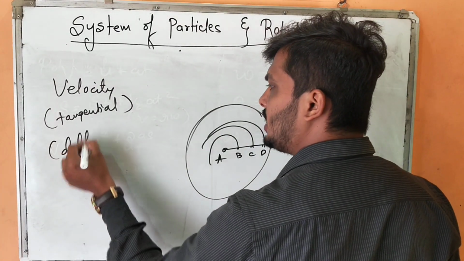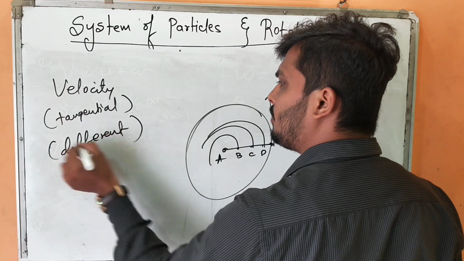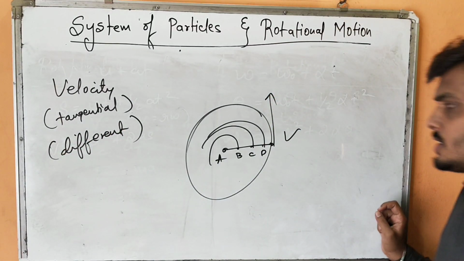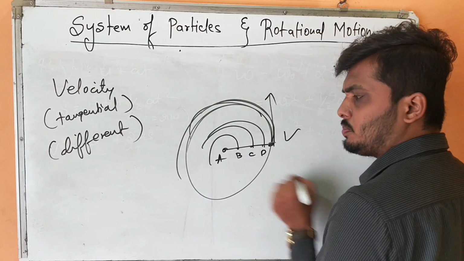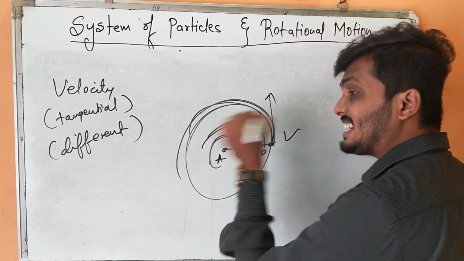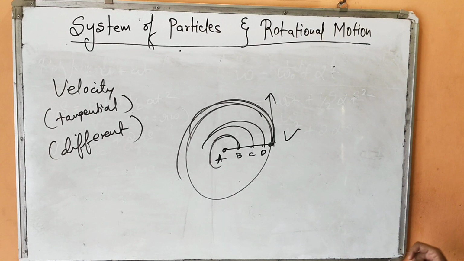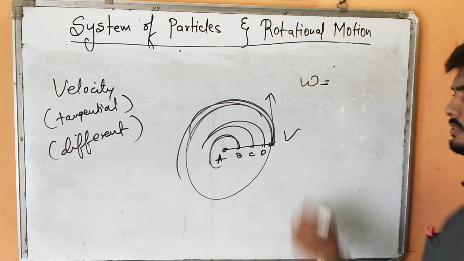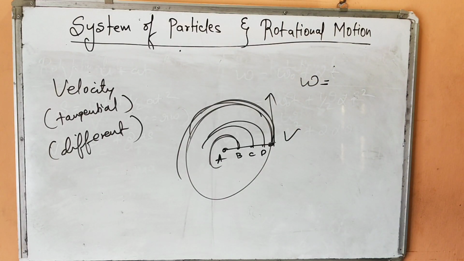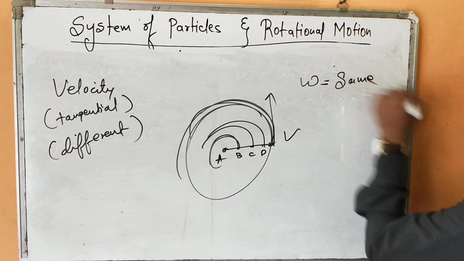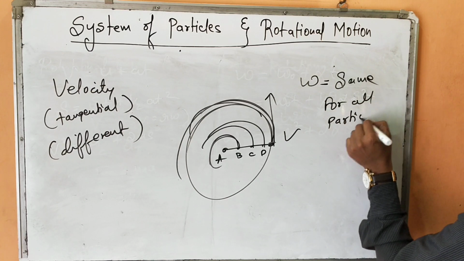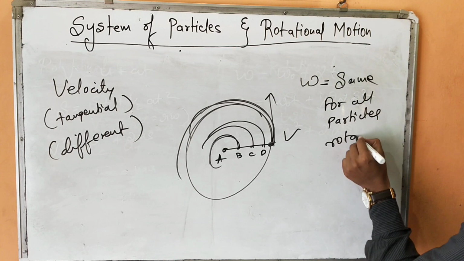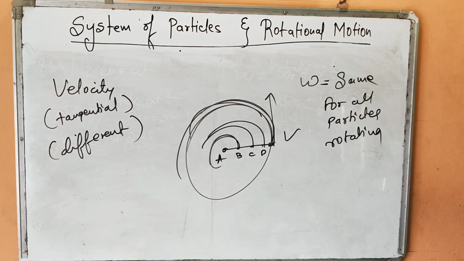Yes or no? So linear velocity will be different for different particles. What is the reason? Because at the same instant of time they are tracing a larger circular path at one point and a smaller circular path at another. But what if I talk about angular velocity? Angular velocity will be the same for all particles rotating in a circular path.